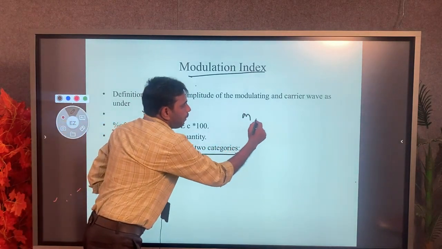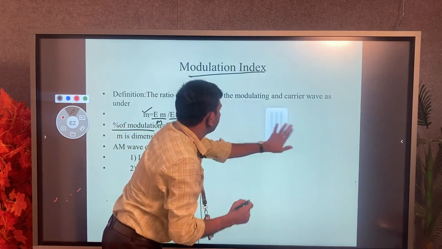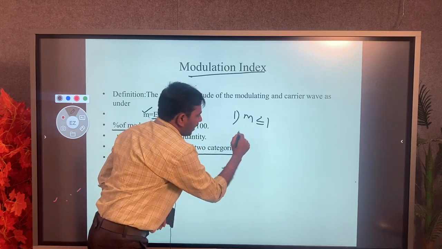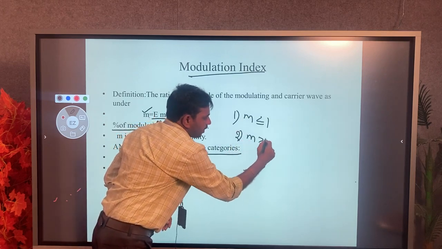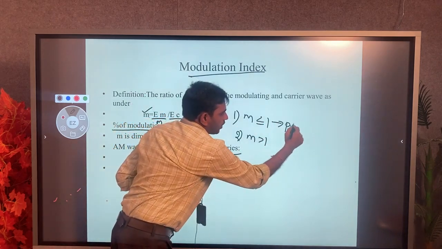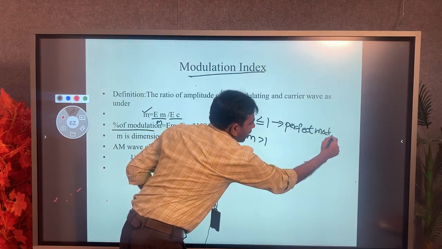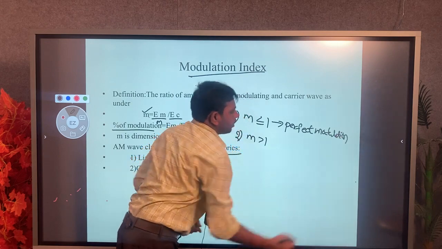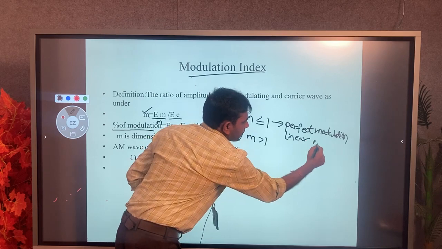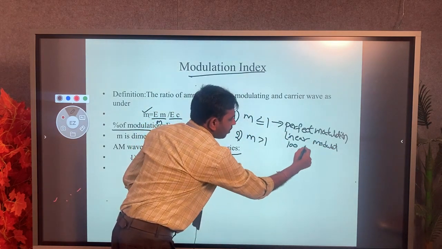Now AM is classified into two categories based on the modulation index m. One case is m less than or equal to 1, and the other case is m greater than 1. When m is less than or equal to 1, it is called perfect modulation, or linear modulation, or 100% modulation.